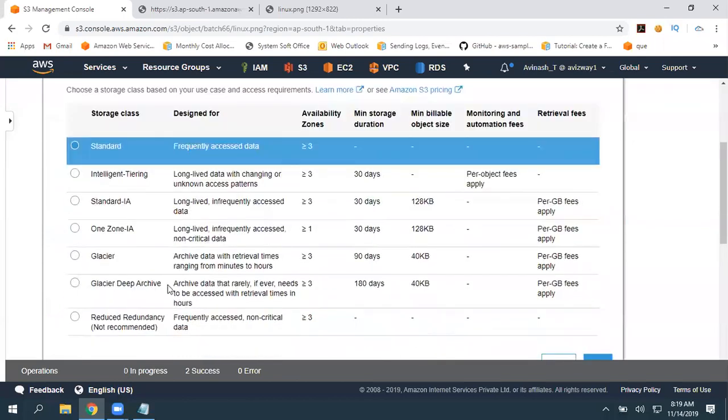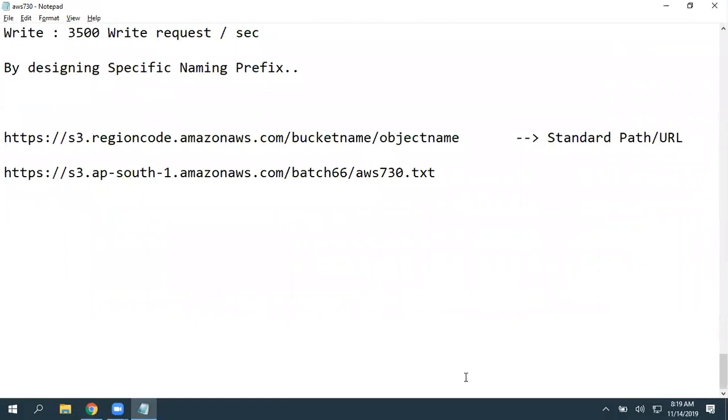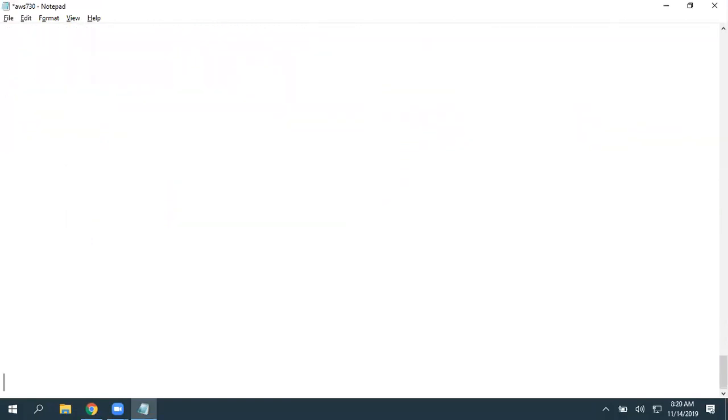So mainly we have 6 storage classes. I'll pick this up, but before this, what is the importance of the storage class? We'll discuss. I'm going to compare it with Google Drive. S3 and Google Drive. So let's assume you require 80 GB of data. Is an 80 GB plan available in Google Drive? No, you must go with the 100 GB plan only. When coming to AWS, here no pre-provisioning is required. So you can start storing 80 GB, and you are going to get charged for that 80 GB.